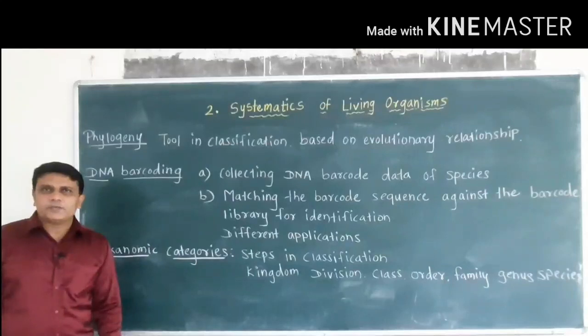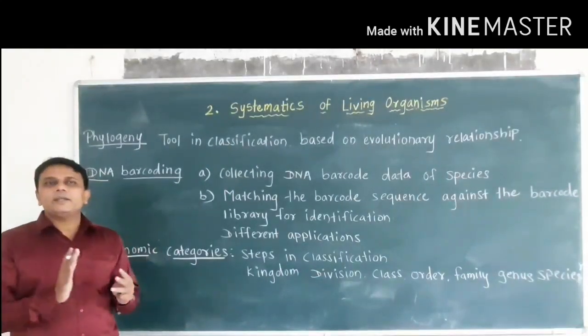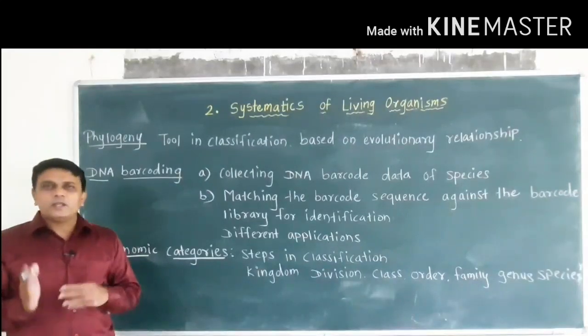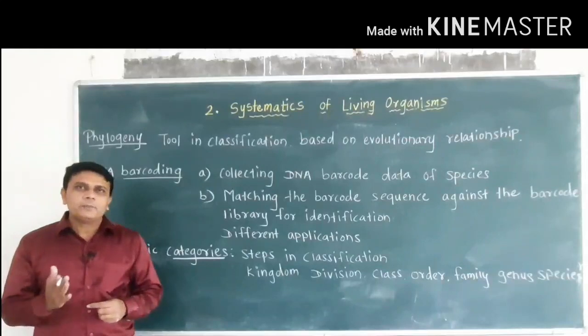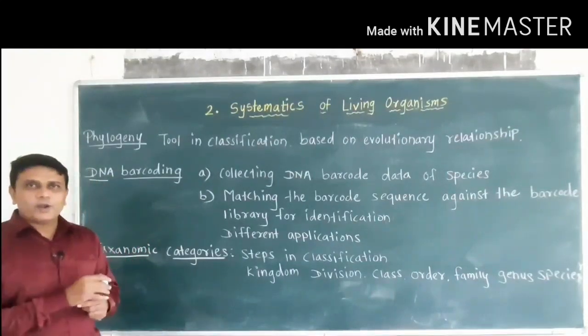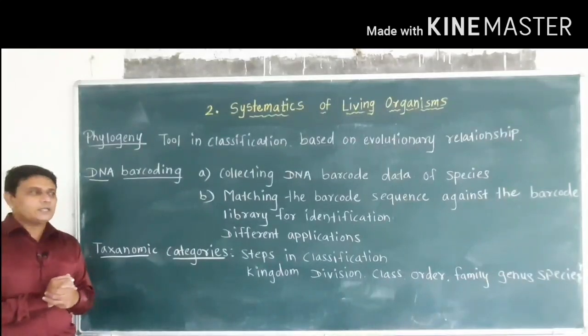Now you know that species means it is a group of closely related organisms. They are similar in all morphological as well as their reproductive characters. So such smallest unit in the system of classification is called species.